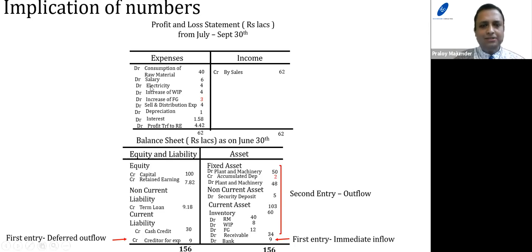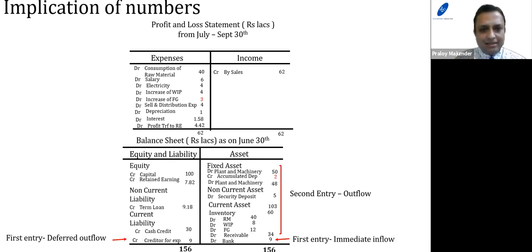Similarly, if you look at electricity expenses, is it a first entry or second entry? Second entry. If it's a second entry, next we have to check whether it's a debit or credit. Since it's on the expenses side, it is debit. Second entry debit means first entry credit, which is an outflow. So electricity is an expense which the company has incurred for a particular period.